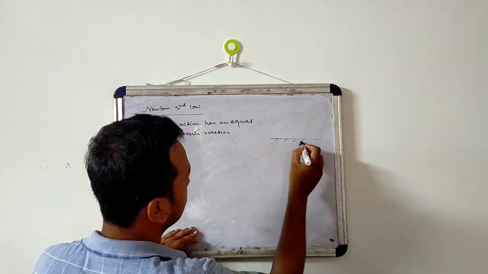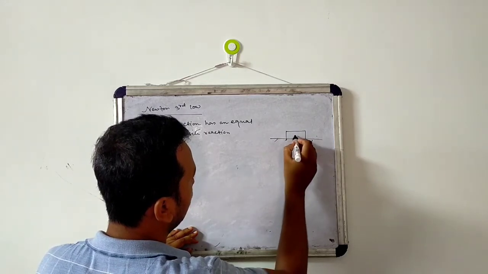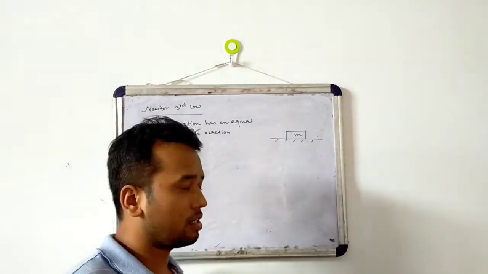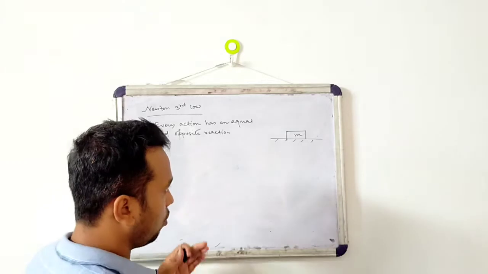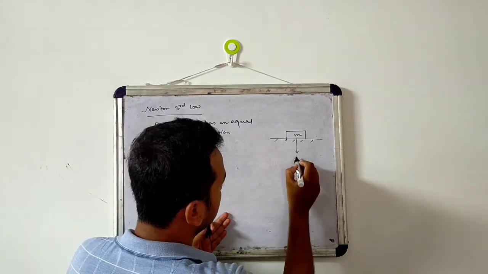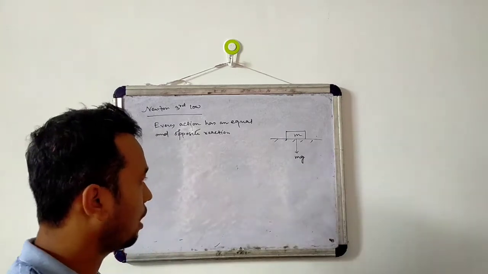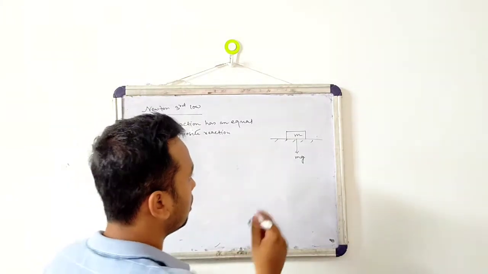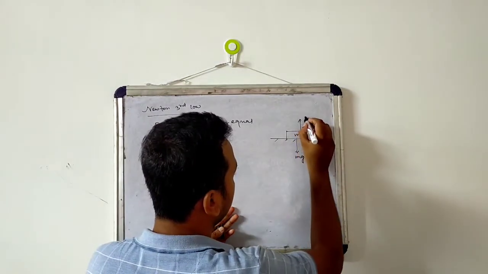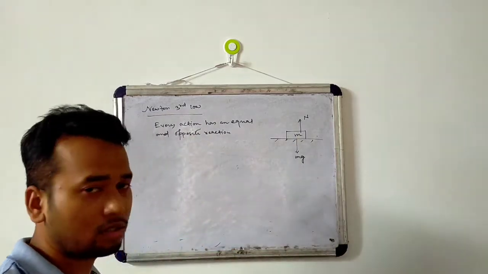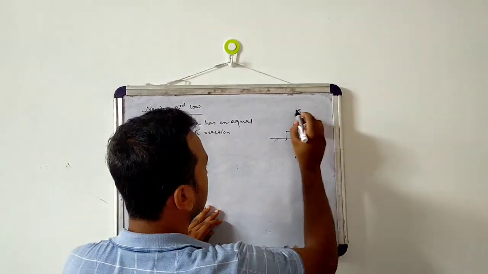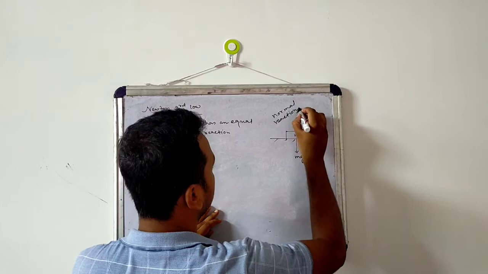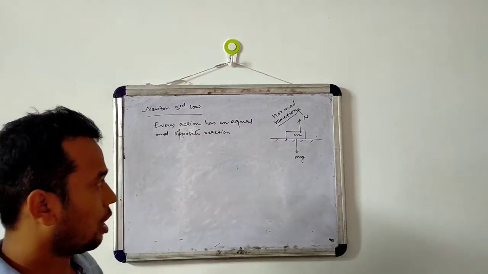Suppose this is a surface, okay, and we place an object here of which mass is m. By placing this object on the surface, its weight mg will act in a downward direction and the surface will also apply a force on that object in the upward direction. That is basically called normal reaction. So mg is the weight.